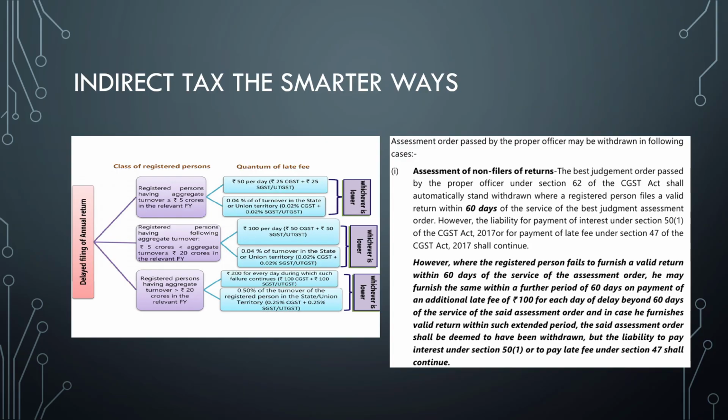A very important recent amendment in assessment procedure which you should keep in mind in case of best judgment assessment is that the best judgment stands automatically withdrawn where the registered person files a valid return within 60 days. I'll be really surprised if this question doesn't come. However, if a registered person fails to file the valid return within the 60 days, then a further period of 60 days will be extended, but an additional fee of rupees 100 per day for that extension beyond 60 days has to be paid, and the liability to pay interest under section 50 subsection 1 as well.